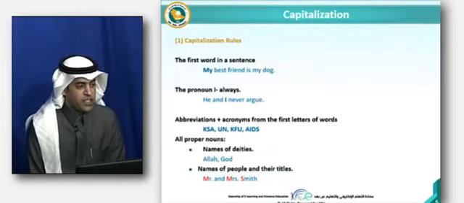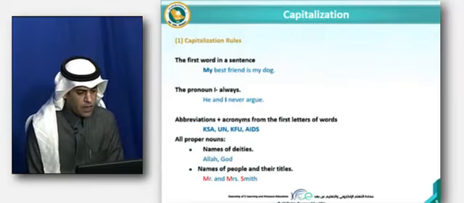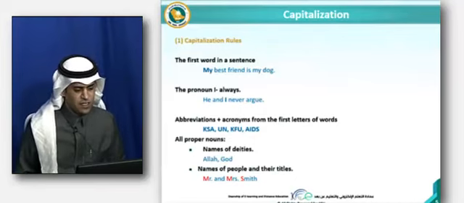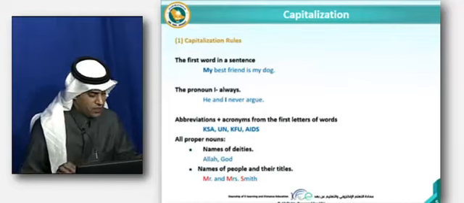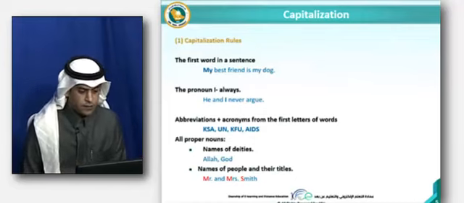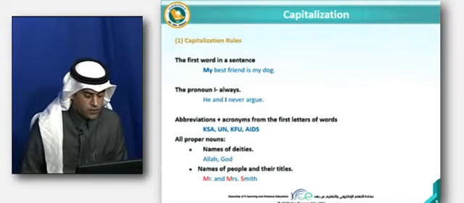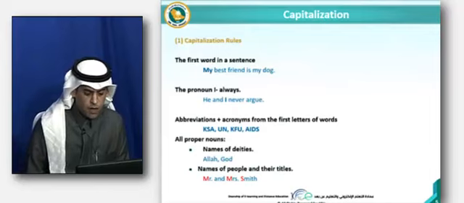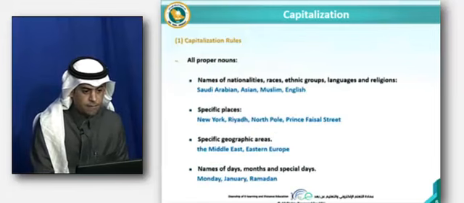All proper nouns: you need to capitalize all proper nouns. And we have types of proper nouns here. First, names of deities. Deities means God, like Allah, God. If you write that, you need to capitalize it. And names of people, like Mr. Muhammad, and their titles: Mr., Mrs. Smith, Mr. Muhammad, Prof. or Professor. You need to capitalize that in your writing.